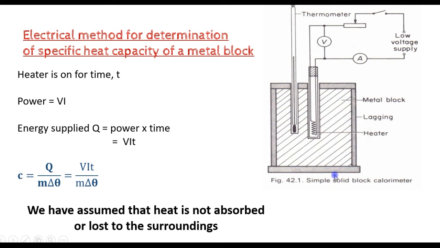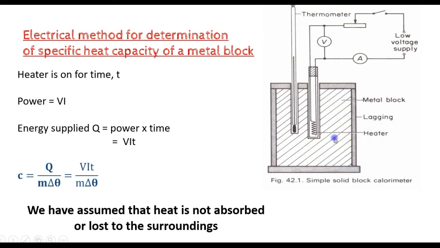A calorimeter consists of a container which has lagging. Lagging is simply an insulator placed around the container that prevents heat from escaping from the solid or prevents heat from entering from the surroundings into the solid. So lagging is insulation around the container to minimize heat transfer.